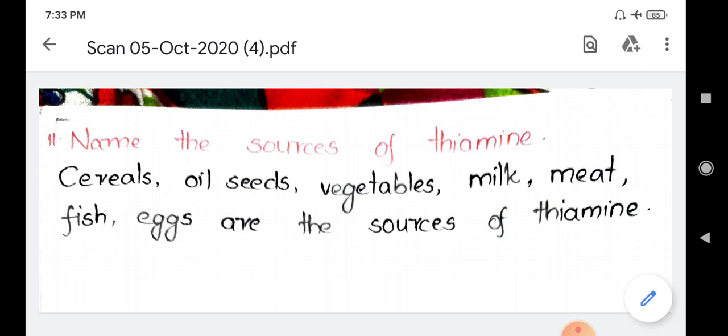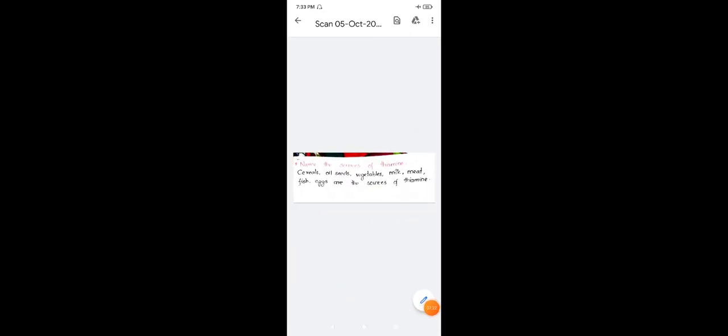So these are the different diseases which are caused if we are not taking proper intake of vitamins into our body. I think all the questions have been completed, and with this worksheet almost all the worksheets from the lesson nutrition have been completed. In the next video we will follow the respiration worksheet. I think everyone has understood the topic.